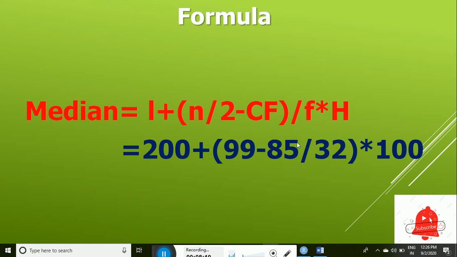CF is 85, the cumulative frequency of the class just preceding the median class. F is the frequency of the median class, which is 32. H is the size of the median class interval, which is 100.